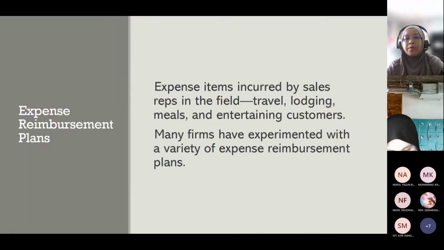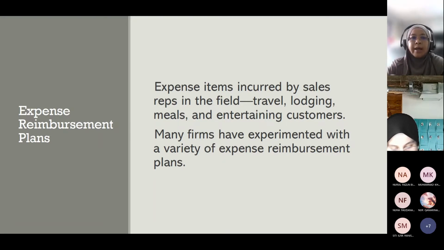Expenses account. We must remember that sales personnel are normally always on the go, always on the road. They travel a lot. Like me last time, sometimes some of our sales force claimed more than their own straight salary. So the question is how much the company wants to reimburse.